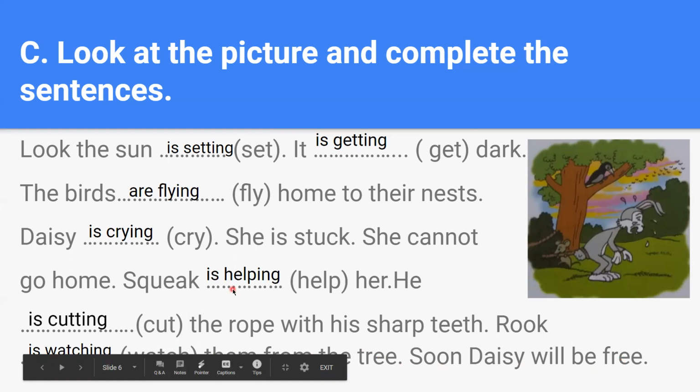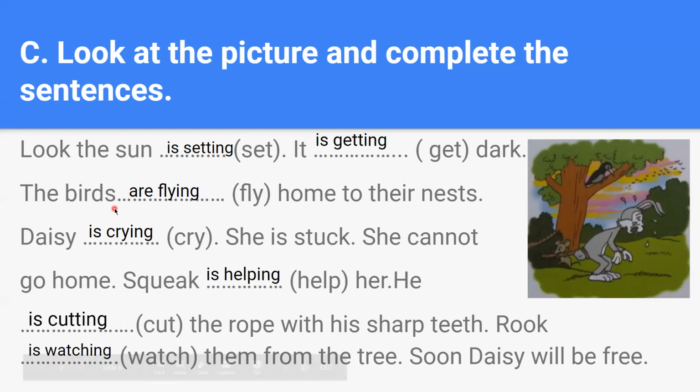You should look into the sentence to see whether it is singular or plural, and then decide whether you'll be using is or are, and what changes you're supposed to make to the verb, whether there is a short vowel before a consonant. All these things you have to keep in your mind, and use the correct tense forms to complete the sentence.